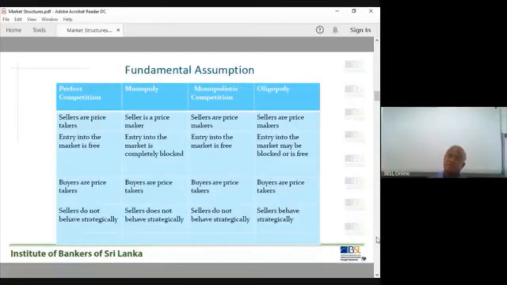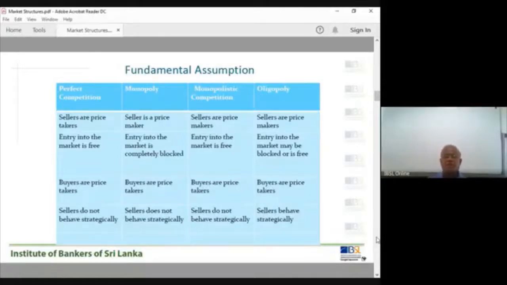Some governments put restrictions: for the next 5 or 10 years, we will not allow any firm to enter this market. These are government franchises, government-created monopolies, called government franchise monopolies. Restrictions could be technological, cost-related, or government restrictions. We'll come to this variable again.